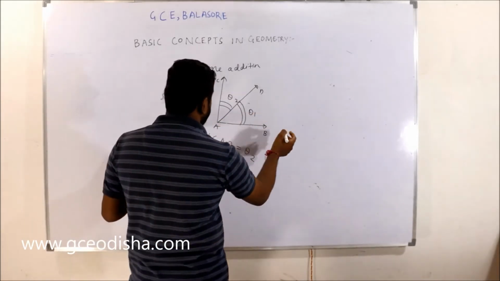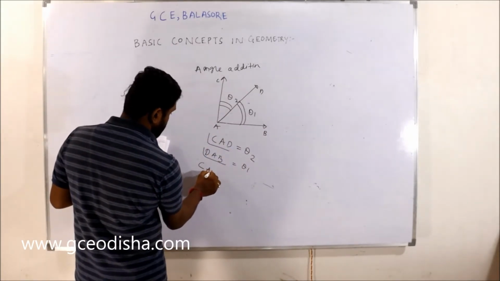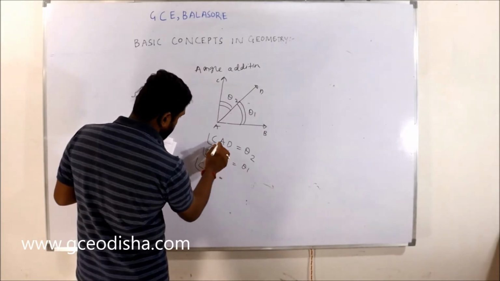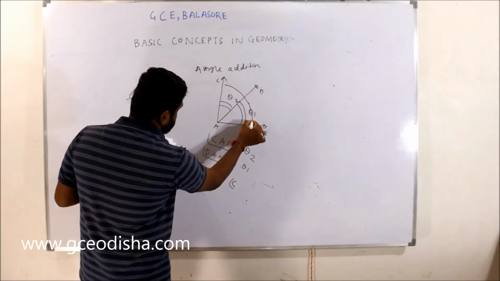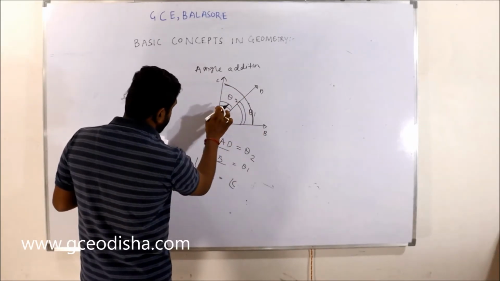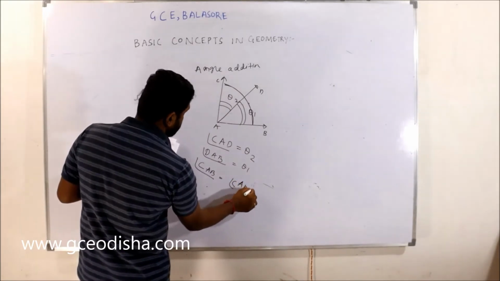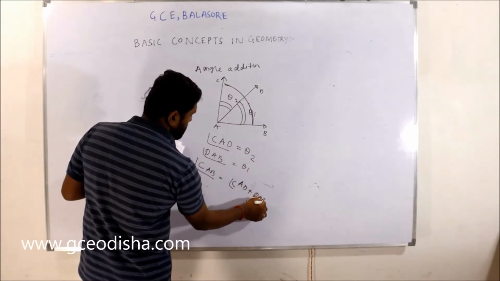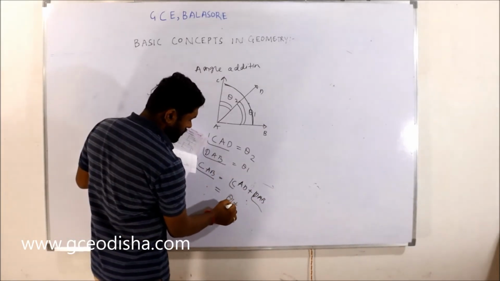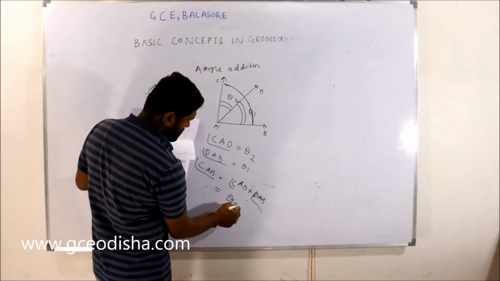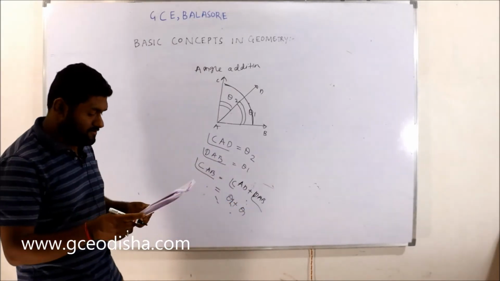If you want to find the angle CAB, the whole angle, then you have to add. You add angle CAD plus DAB, that is theta 2 plus theta 1. Whatever this comes to, that will be the answer, right?